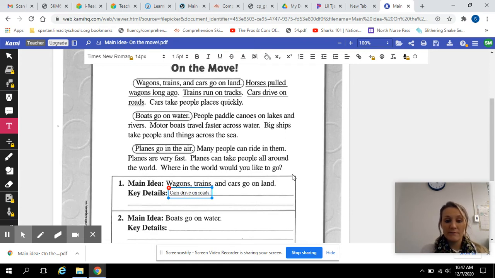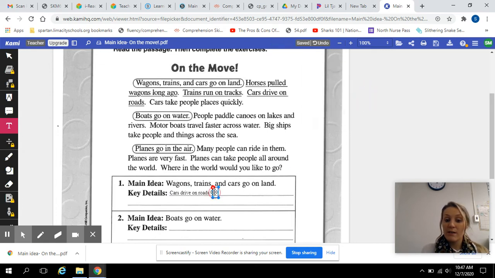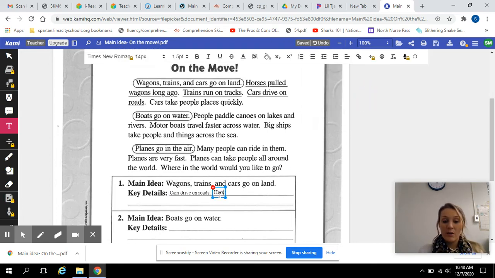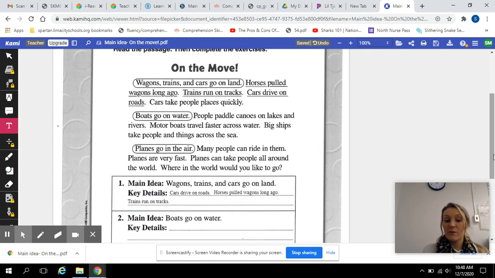There you go. That's all you need. You can add another one if you want. We could say horses pulled wagons long ago. And then the last one, you could also say that trains run on tracks. There you go. You got three key details that support that wagons, trains, and cars go on land.